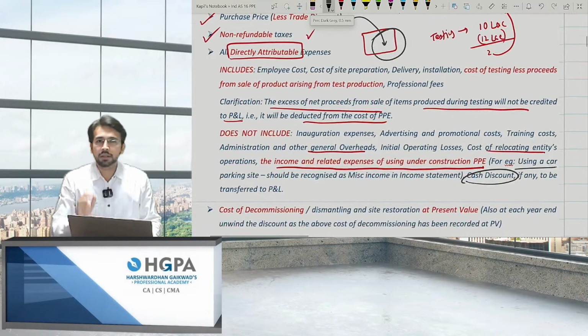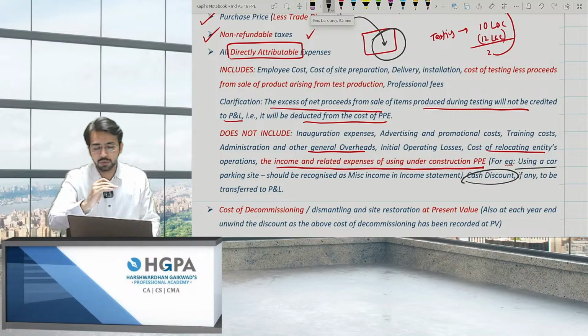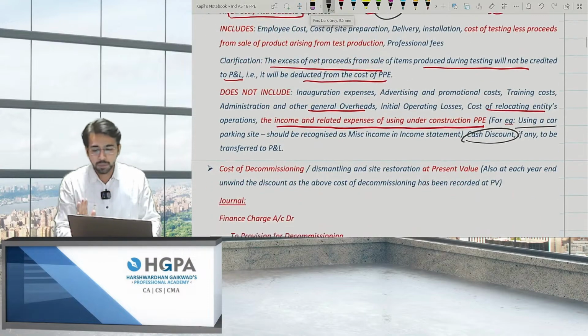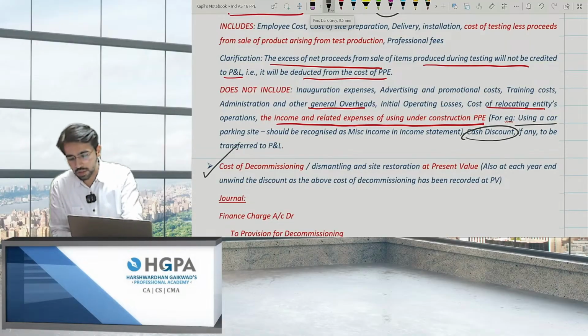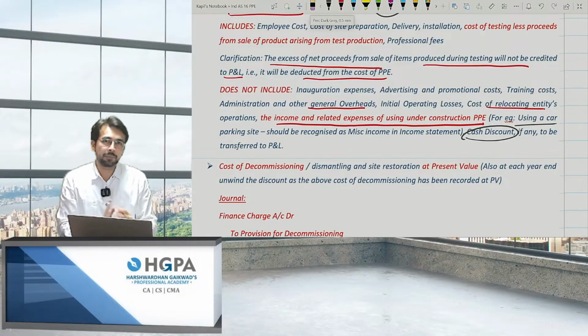Next point is income from using the construction PPE. Again, the car park, it should not be added. And the last point is cost of decommissioning. What is decommissioning exactly?